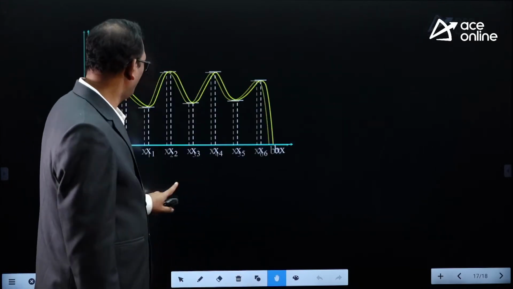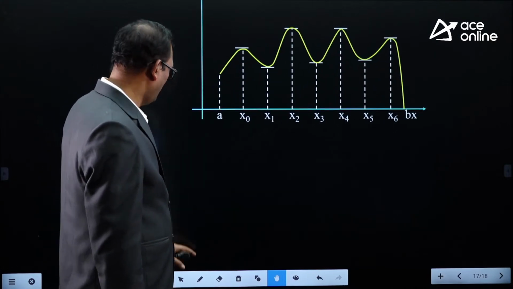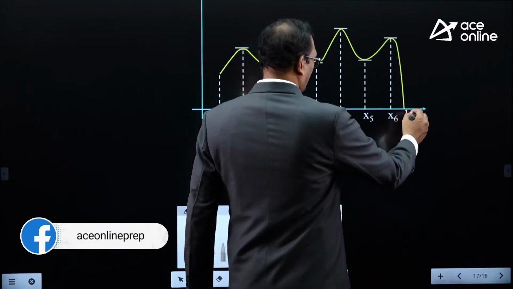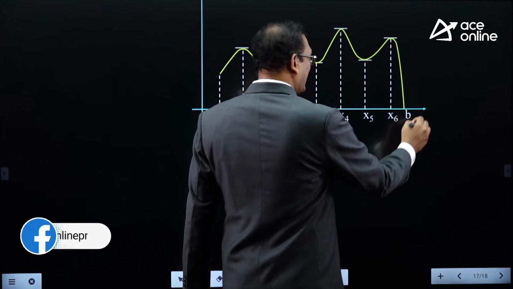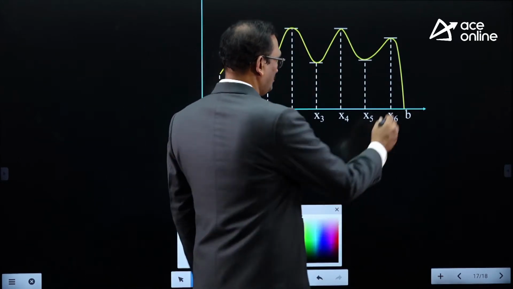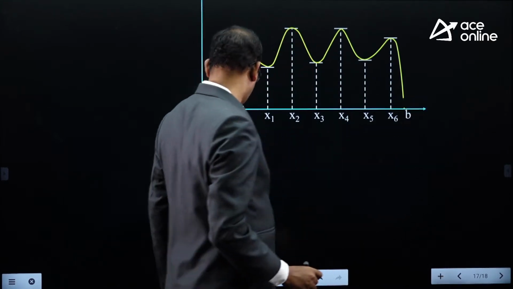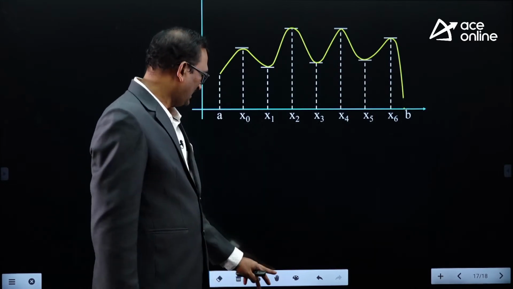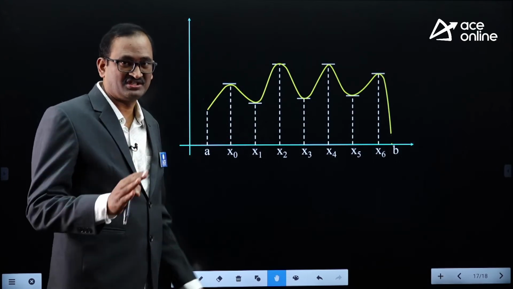Now look at this. We are talking about global maximum and global minimum also. Please be careful, as well as local maxima and minima we also think of. And moreover, observe from the diagram the largest height of the curve from the x-axis.